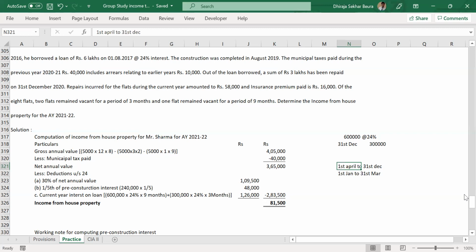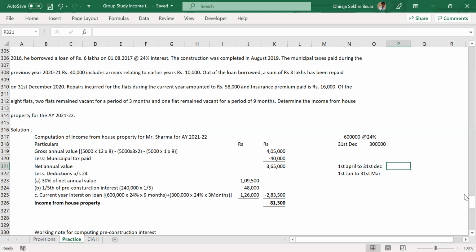For others, look at this. Now I'll repeat the situation once more. 6 lakh was the original loan on which we have been paying 24% interest. On 31st December of this year, 3 lakh was paid off. That means from 1st April to 31st December of this year, how much was the outstanding balance of the loan? 6 lakhs, because on 31st December only we paid off.